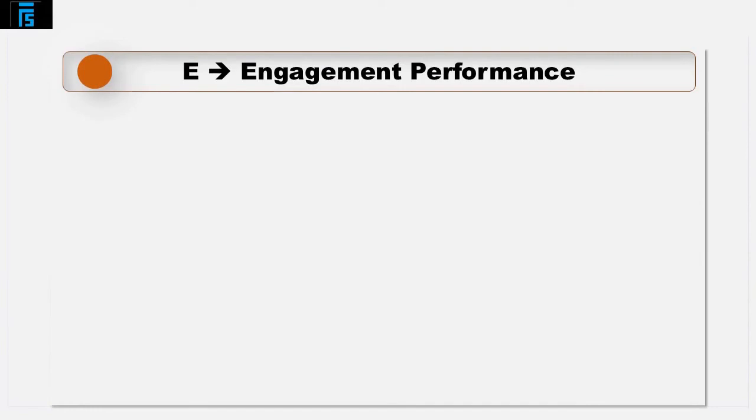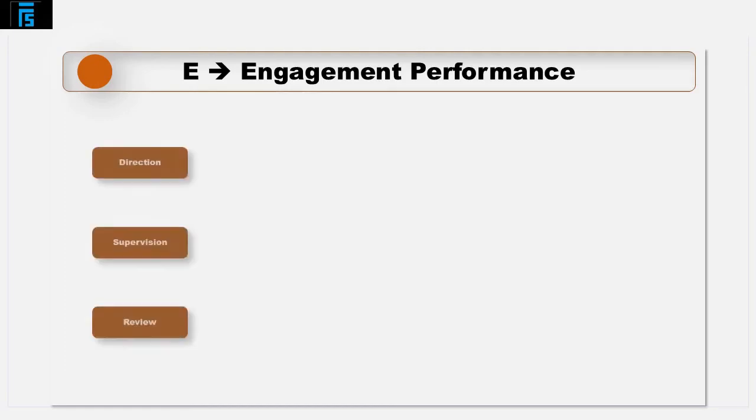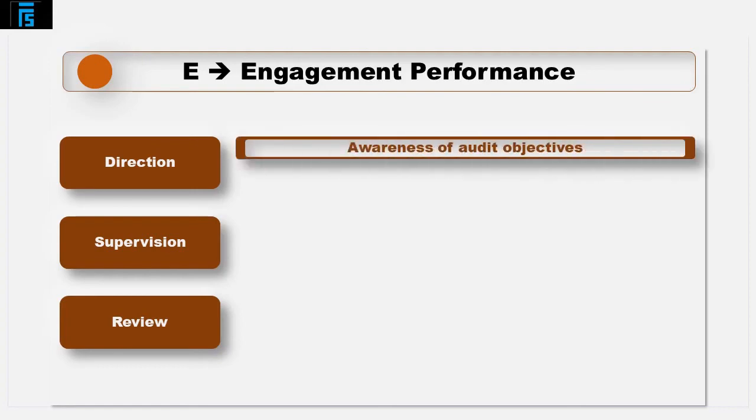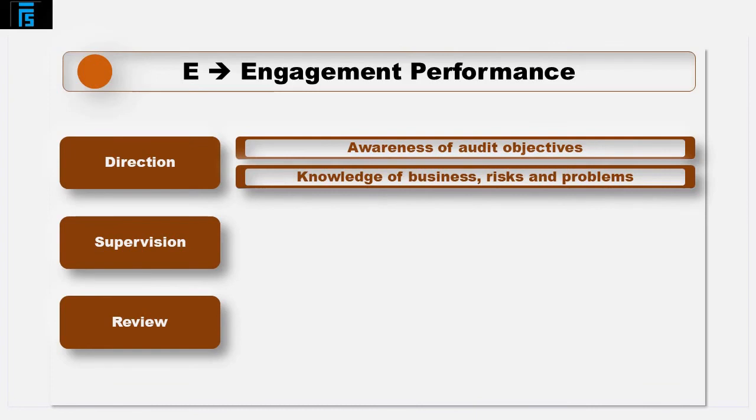Finally, the last E is for engagement performance. This looks at the overall performance of the audit assignments across the audit firm. This is made up of three elements: the direction, supervision and review of the audit. The direction focuses on ensuring everyone is aware of the objectives of the audit, knowledge of the client business, the risks and any problems that may arise.